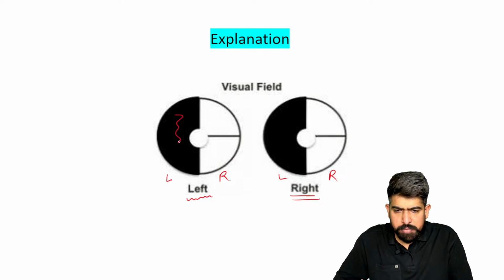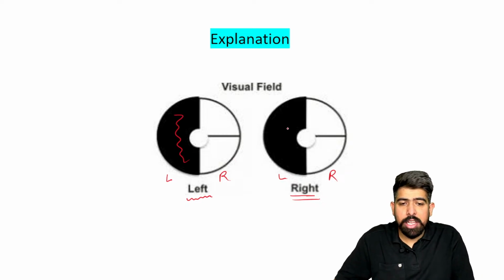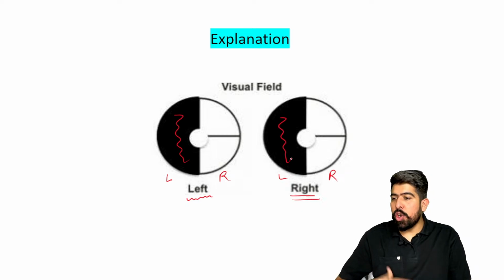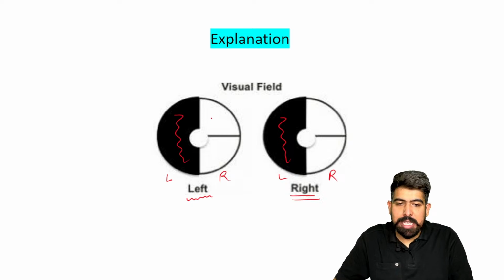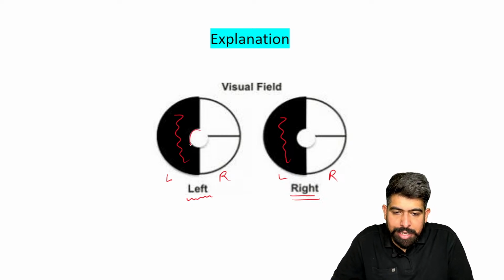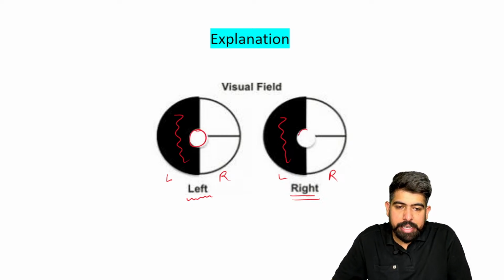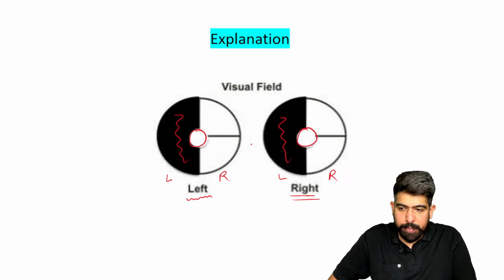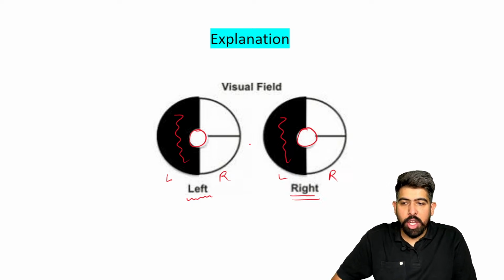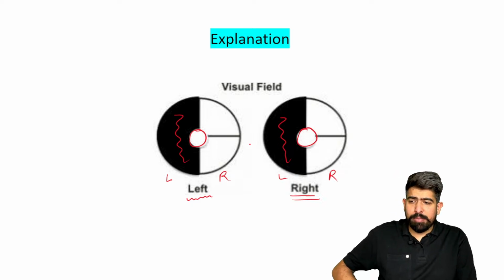So this is the visual deficit, right? And the right side also the left side. So it is your homonymous hemianopia, right? So if it is on both of the same side, it is known as homonymous hemianopia. But you can see here the central vision is intact. So the central vision which is intact here, this is your macular sparing, right? Very good. Supplied by your MCA and PCA.